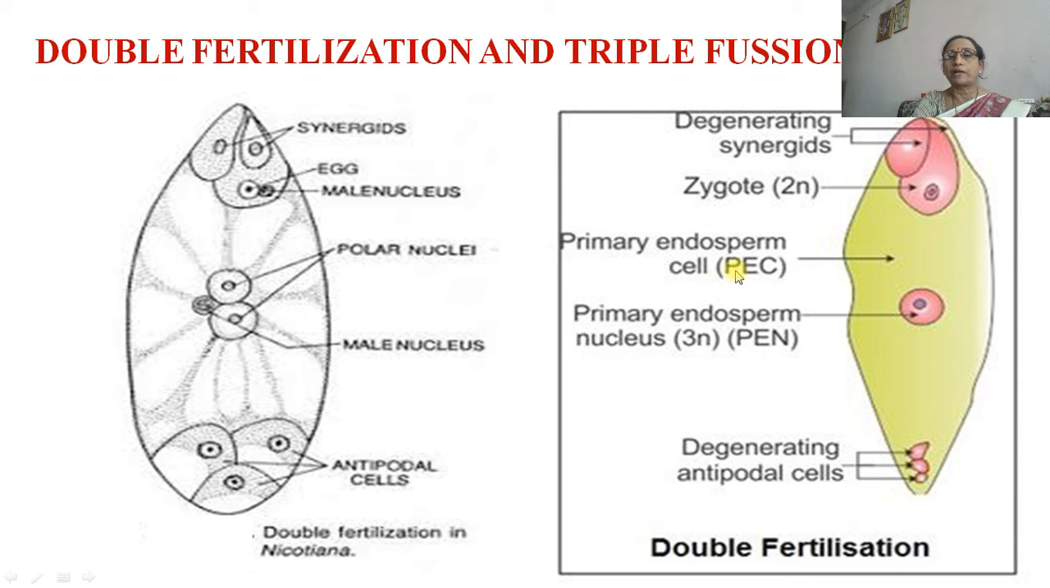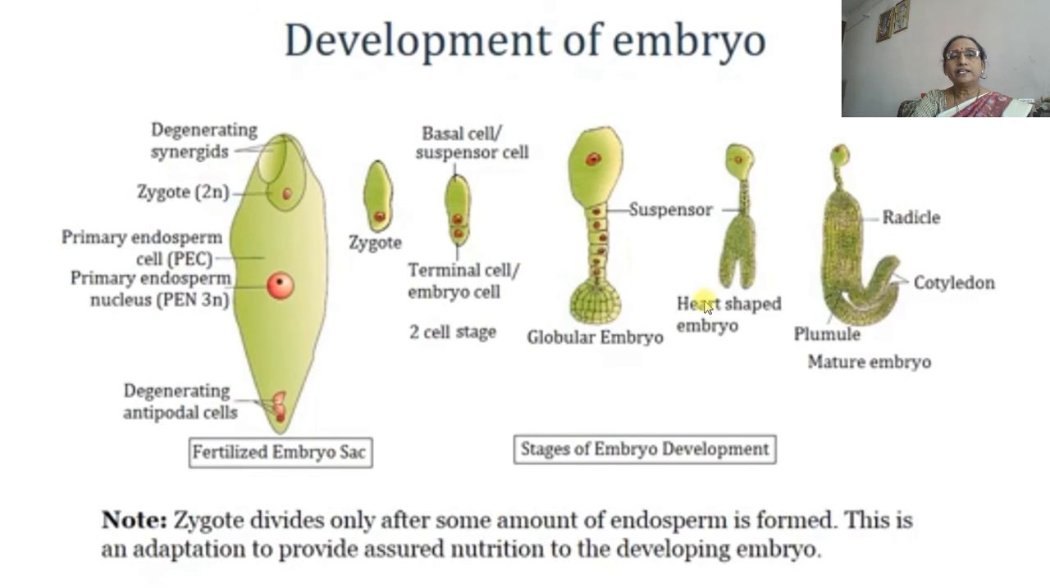And this is also the primary endosperm nucleus. Later on it develops into the endosperm, which provides nutrition to the developing embryo. Then there is development of the embryo. This is after formation of the zygote. The zygote is the single-celled structure after fertilization.